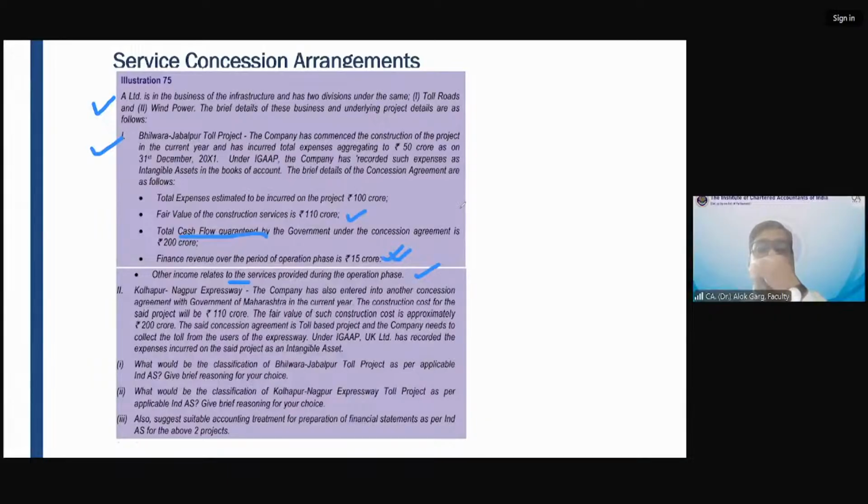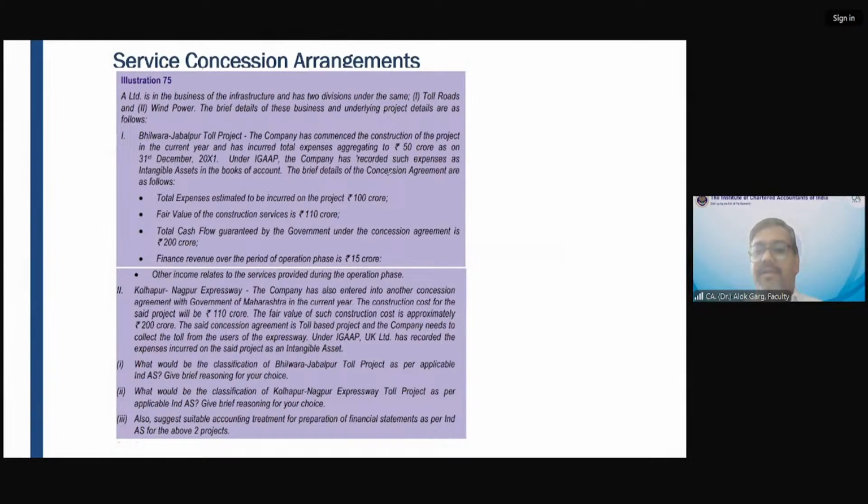Now, we need to do the accounting of this Bhilwara-Jabalpur toll project. First of all, what is the amount of money which has been spent? 100 crores. What is the fair value of the money which has been spent? What is its fair value? If I had sold this 100 as a construction service, what is its fair value? 110 crores. 110 crores, right?